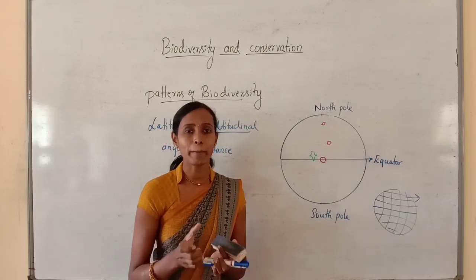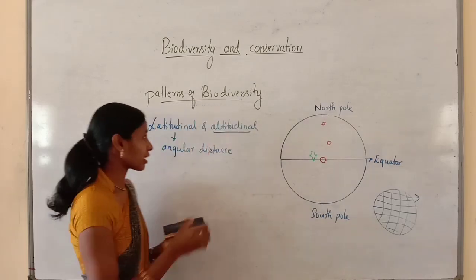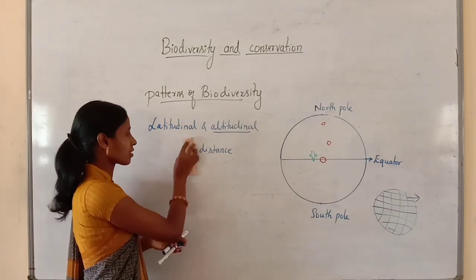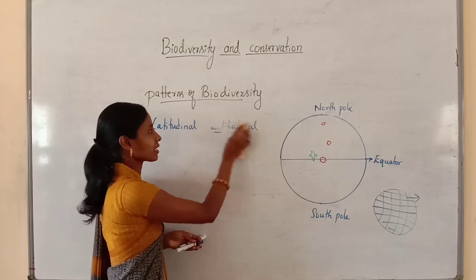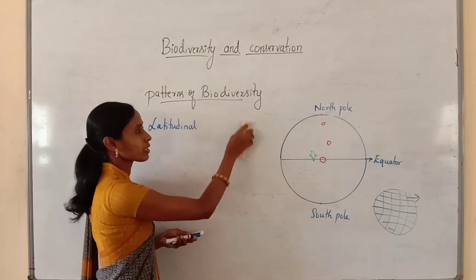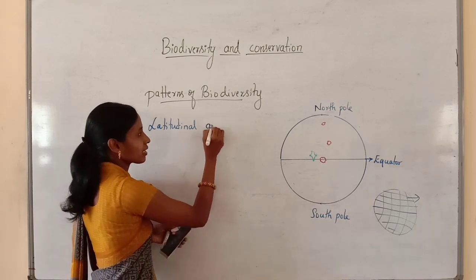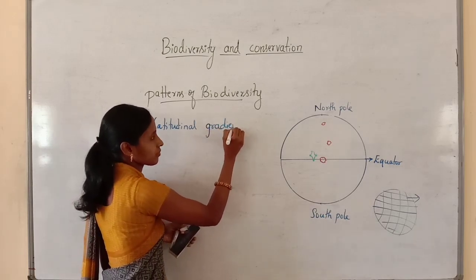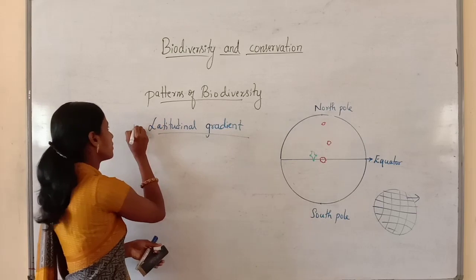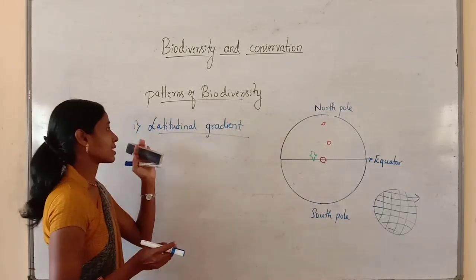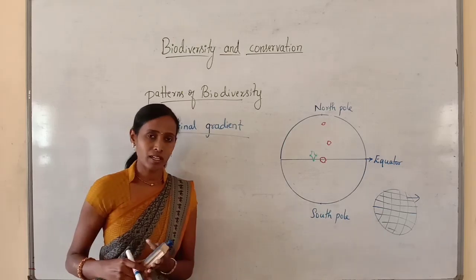Among that, the well-known and important one is the latitudinal gradient. So now we will discuss the latitudinal gradient. It is one of the important patterns of biodiversity. So the first pattern of biodiversity we are discussing is the latitudinal gradient.